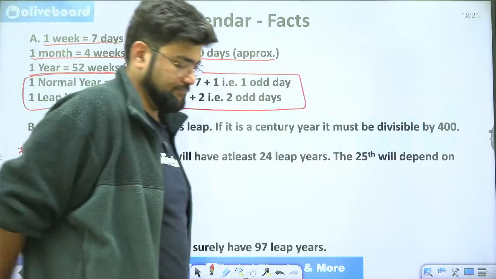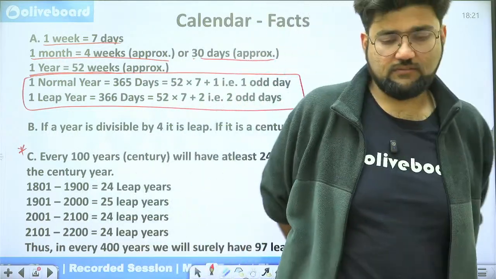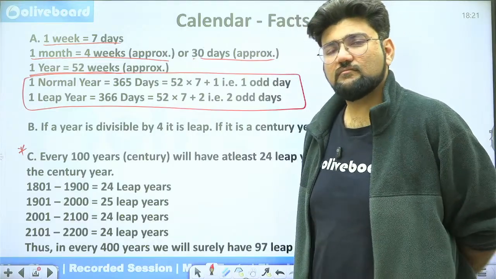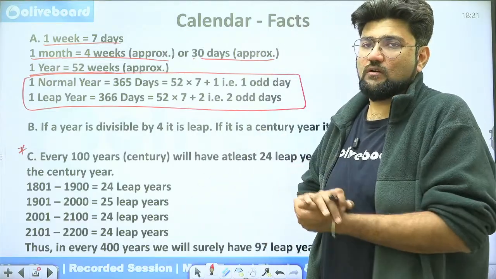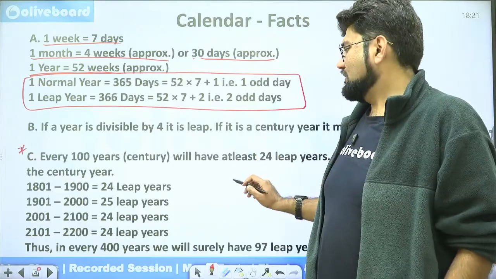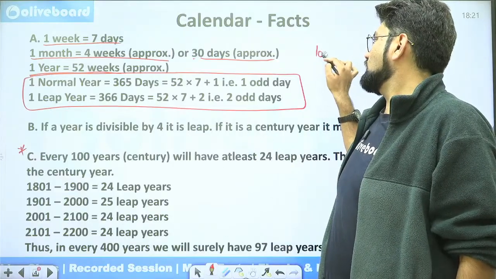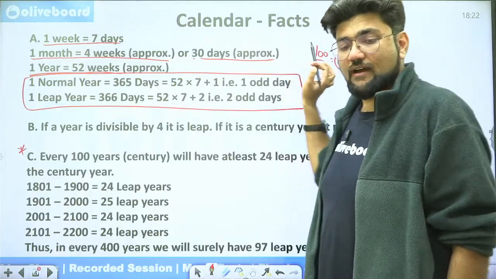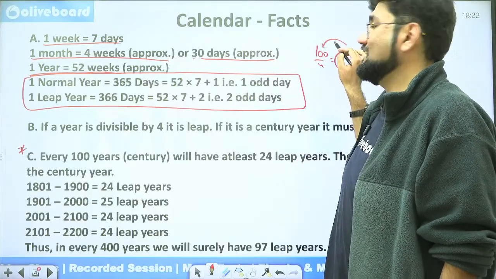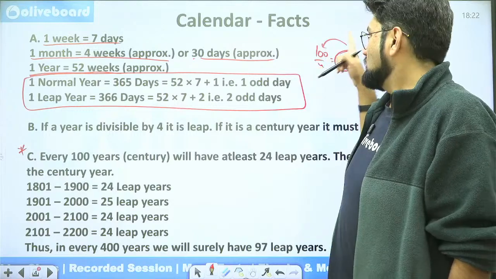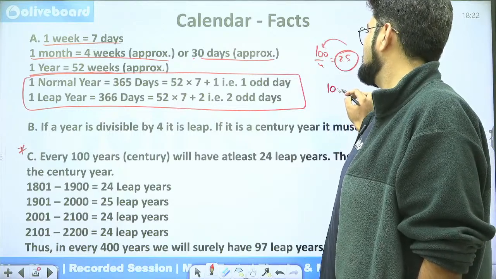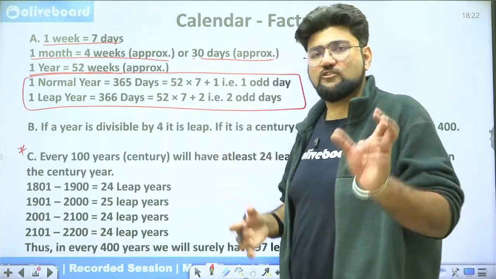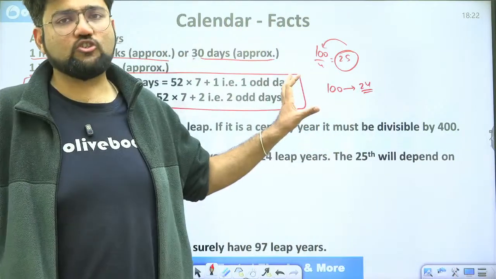What is happening here? In every 100 years, we have discussed that you are going to have either 25 or 24 leap years. Why? In every 100 years, if I divide 100 by 4, I'm going to get 25. So technically every 100 years should have 25 leap years. But these 25 are subject to counting the 100th year as a leap year. Not every time is that going to be. So I will say in every 100 years, definitely there are 24 leap years. The 25th is subject to the century year being a leap year. Otherwise 24 are for sure there.